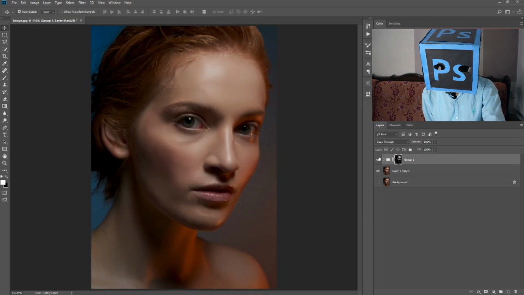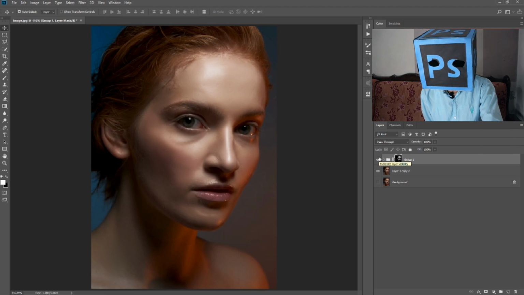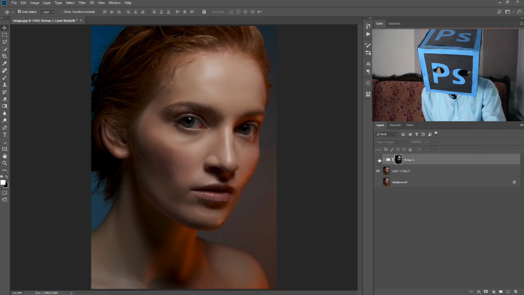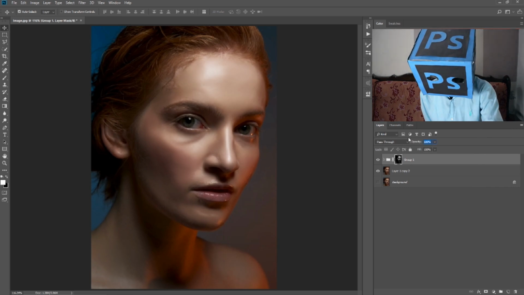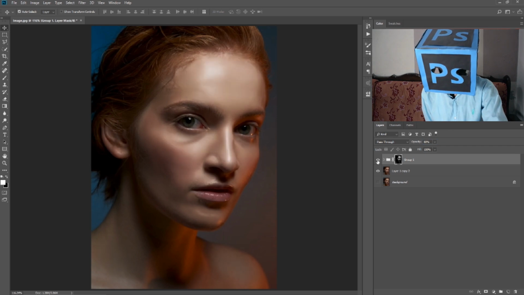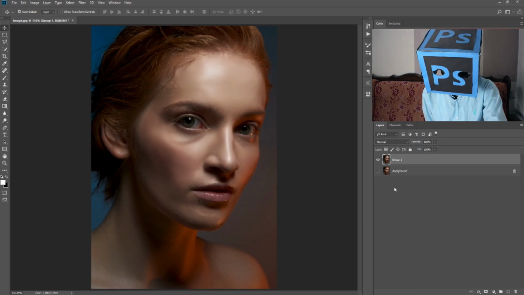So as you can see, I have applied the dodge and burn technique on our image. This is before applying the dodge and burn technique, this is after applying it. You can simply decrease its opacity. Yes, press Ctrl Shift E to merge all these layers.